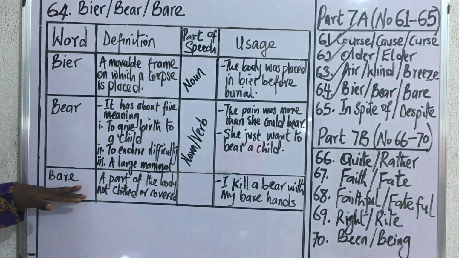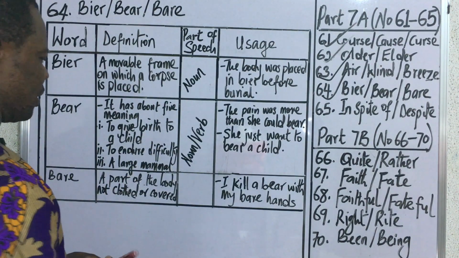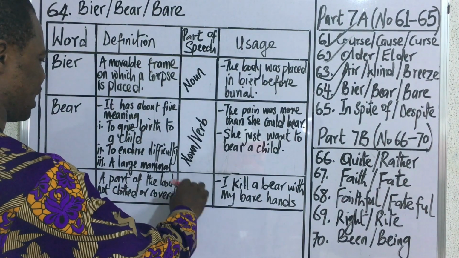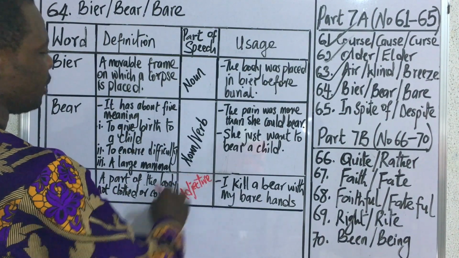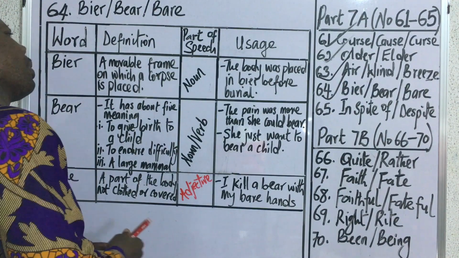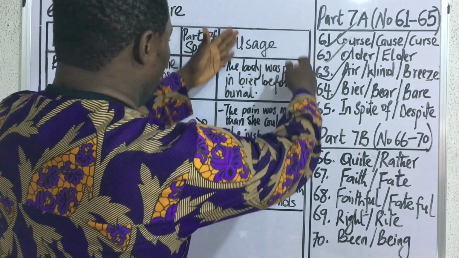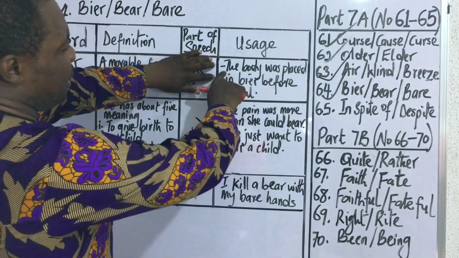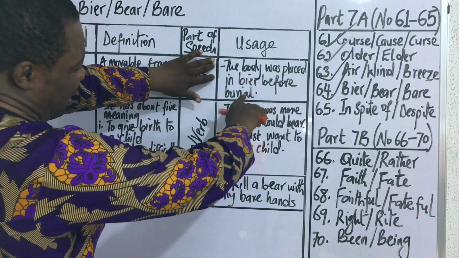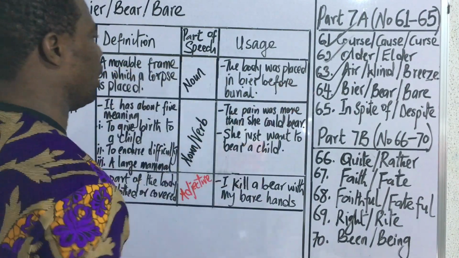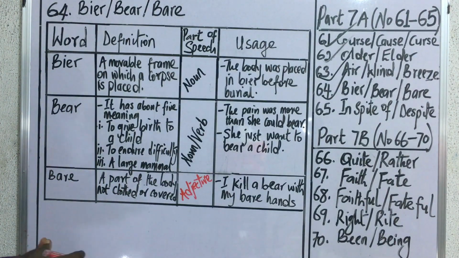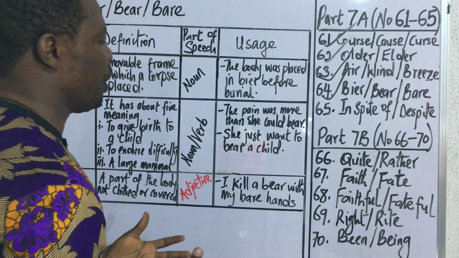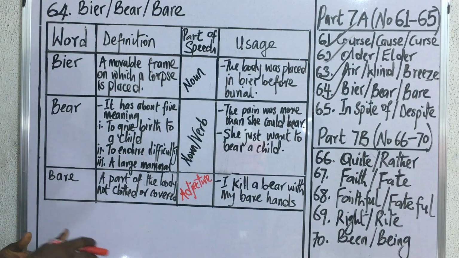What about bare, which is a part of the body that's not clothed? This one is what? An adjective. Good. Now let's look at some expressions where these words can be used. The first one is: the body was placed on a bier before burial. That is, the body was placed on a tabular frame before it was lowered into the grave.